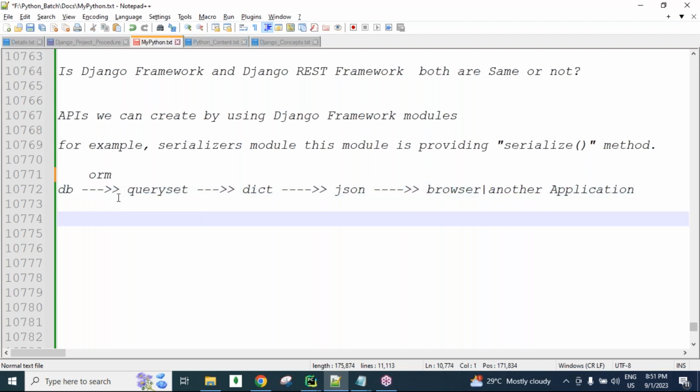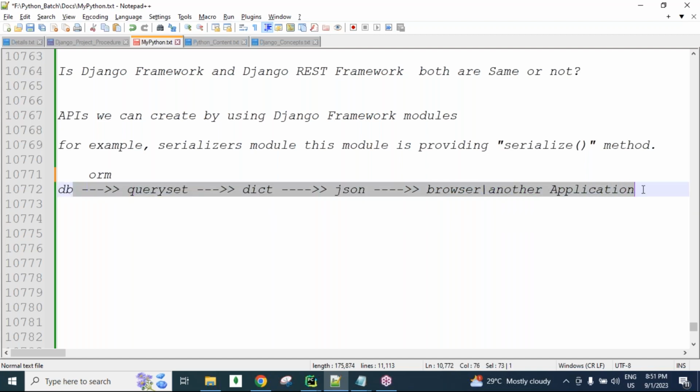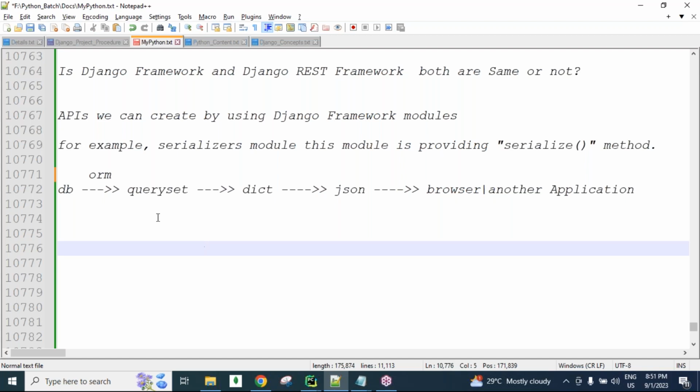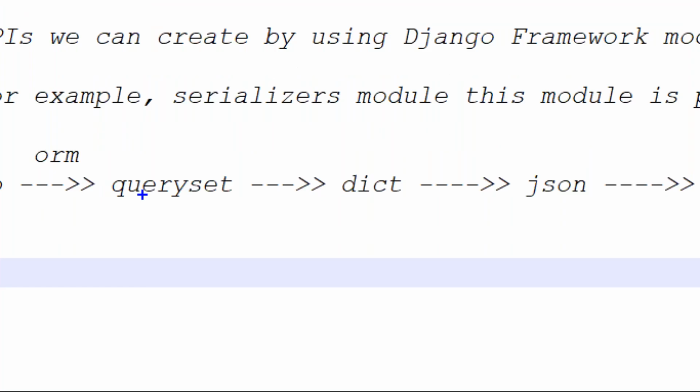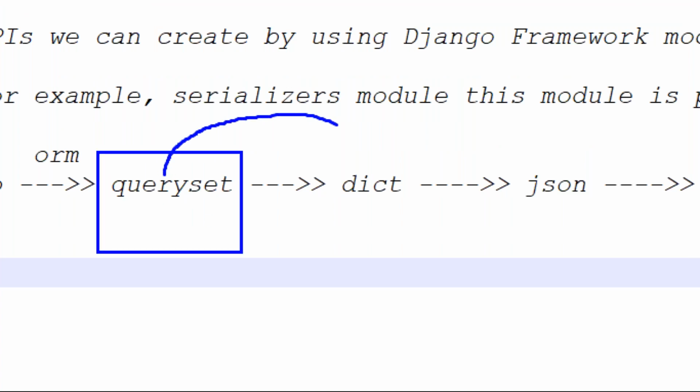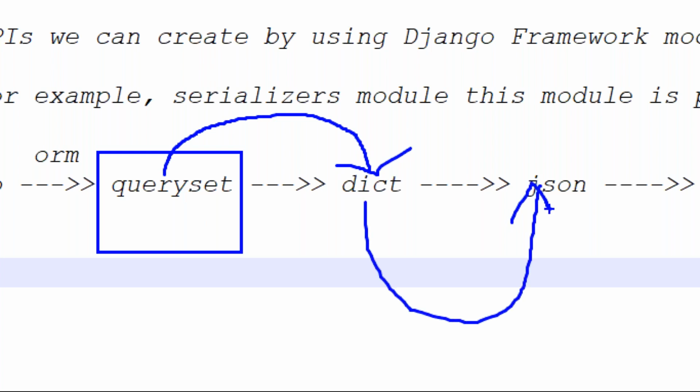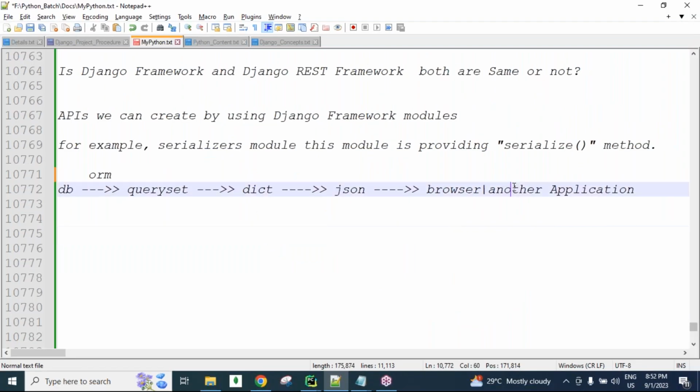This process is called serialization, guys. Simply, what does serialization mean? The process of converting the query set object data into a dictionary and then the dictionary type data into JSON is called serialization. The JSON data we can send to the partner application, another application, browser, Java or .NET, whatever, guys.